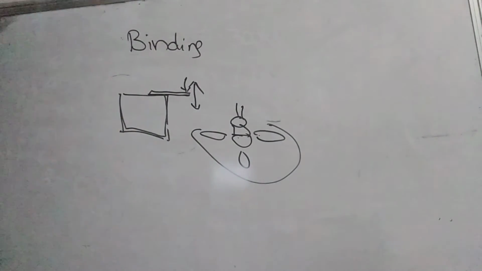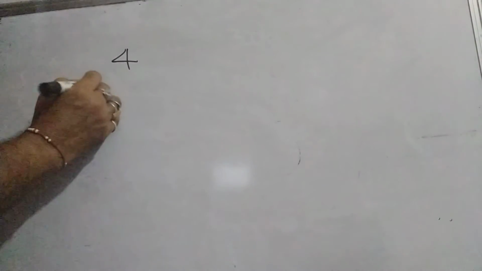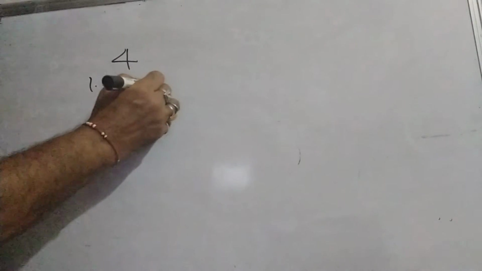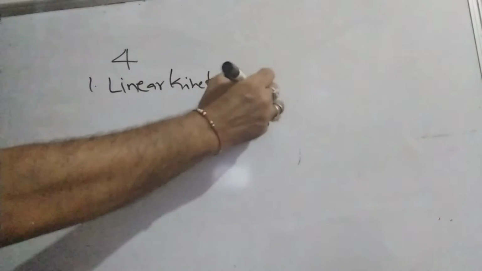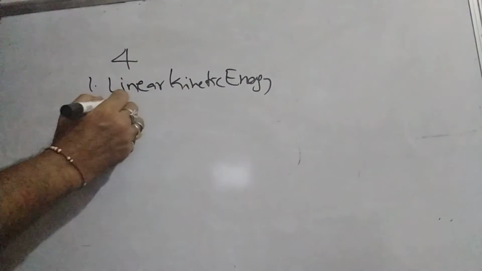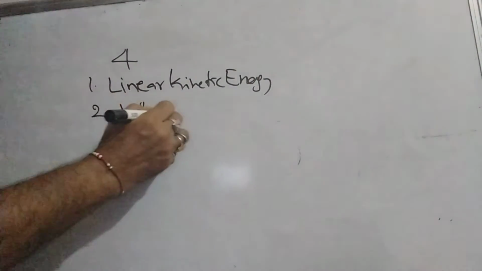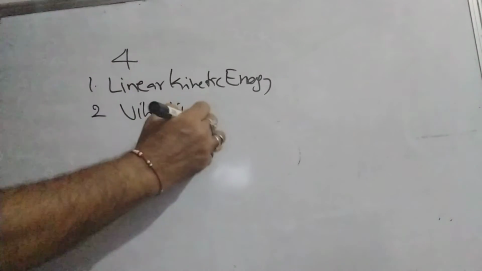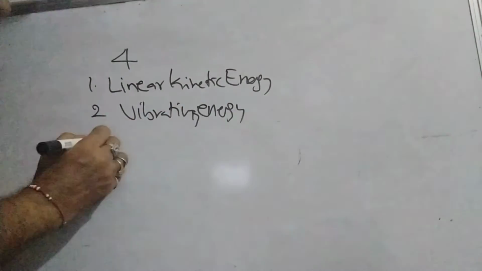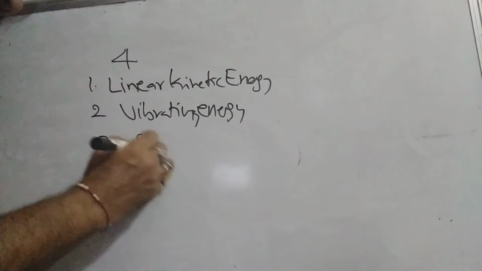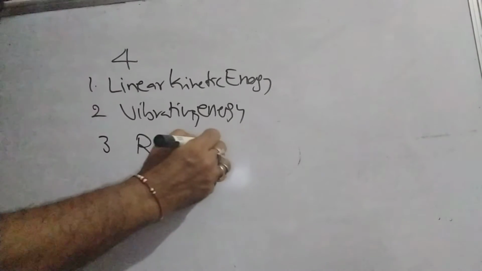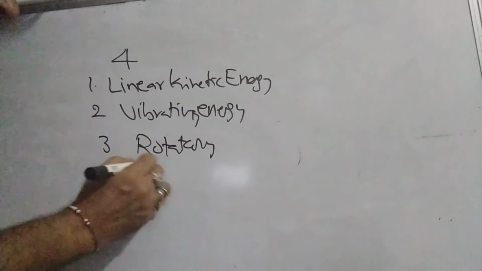So from this we can understand that every particle contains four types of energies. One is linear kinetic energy, the second one is vibrating energy, the third one is rotatory energy, and the fourth one is binding energy.